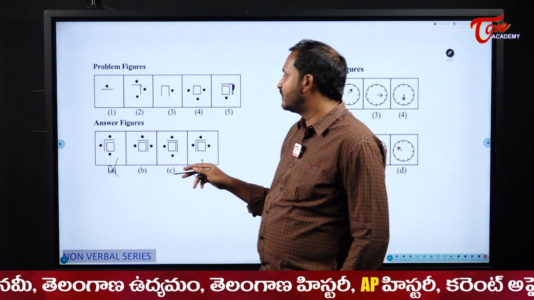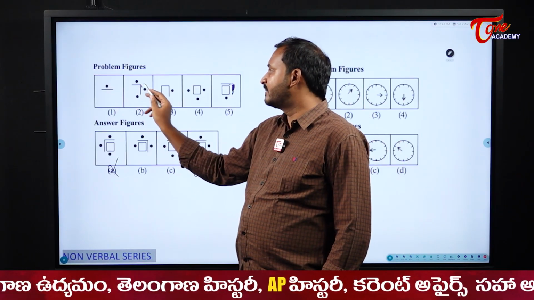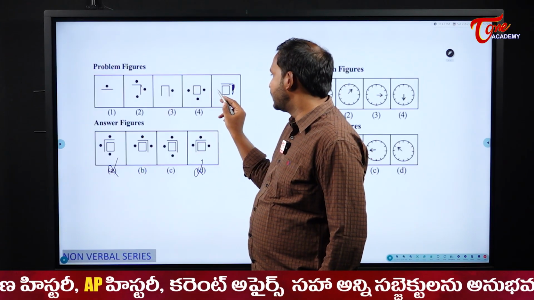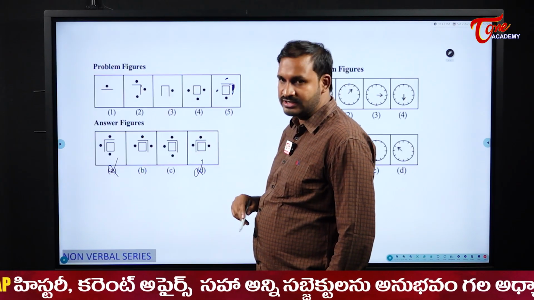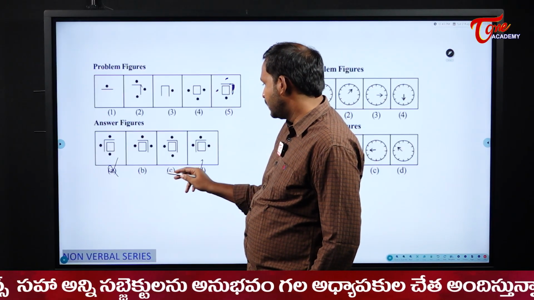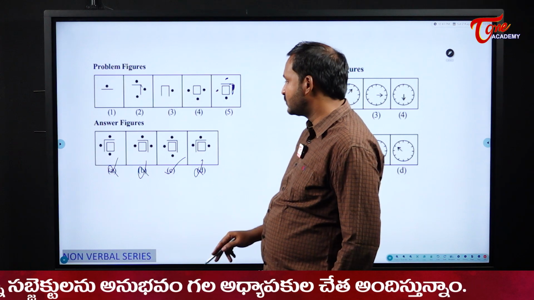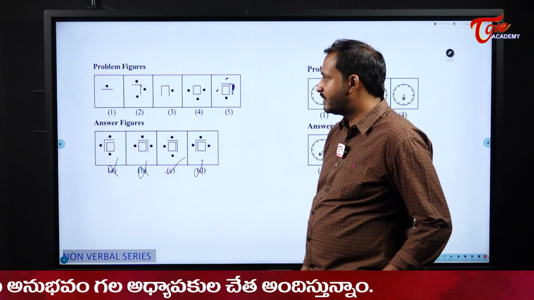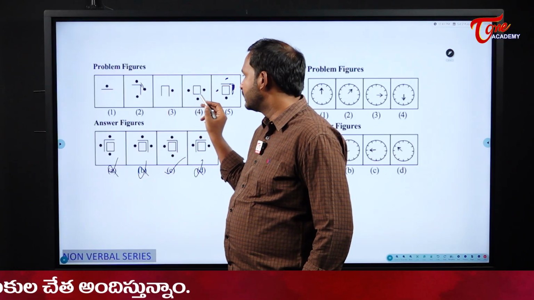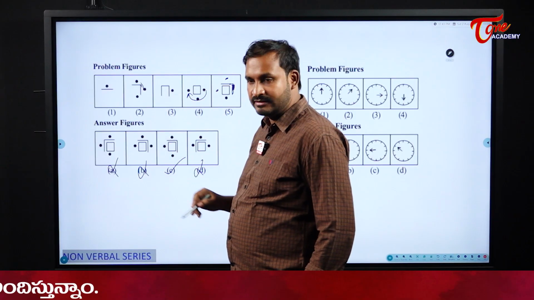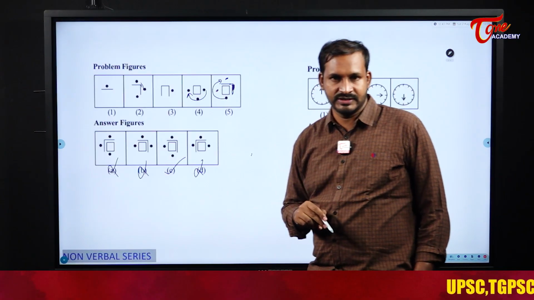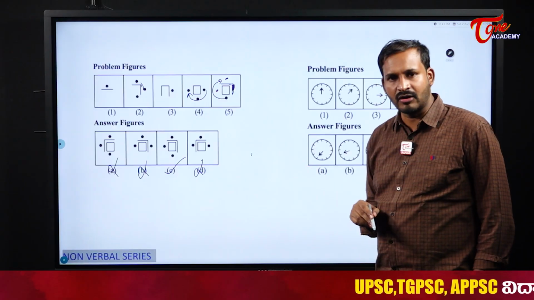Next, what happens to the dots, students? Please observe here carefully. First, from here it started. Next here, from here it started. Next here means from here it should start, right? So I should have dots here. So 1, 2, 3. Where do I have that? In option C. So this one has gone wrong. So my answer here becomes option C. Please see here, students. The dot was here, so it is starting from here clockwise and 3. Similarly here it should start from here and 3 dots. So our answer here becomes option C.